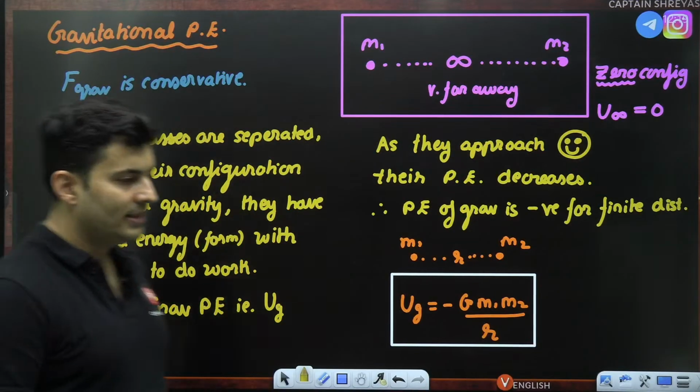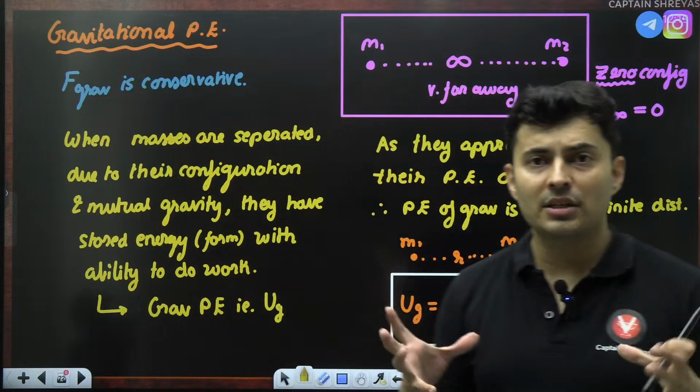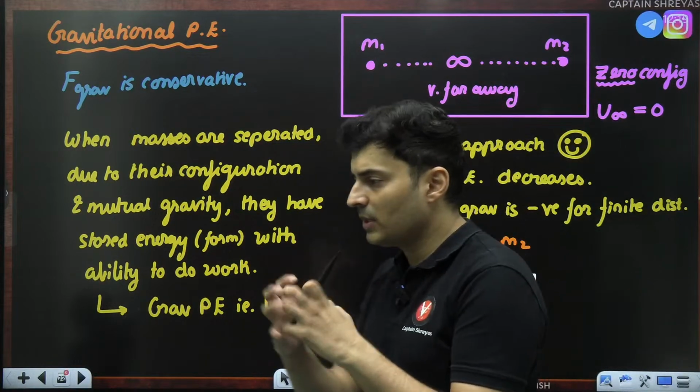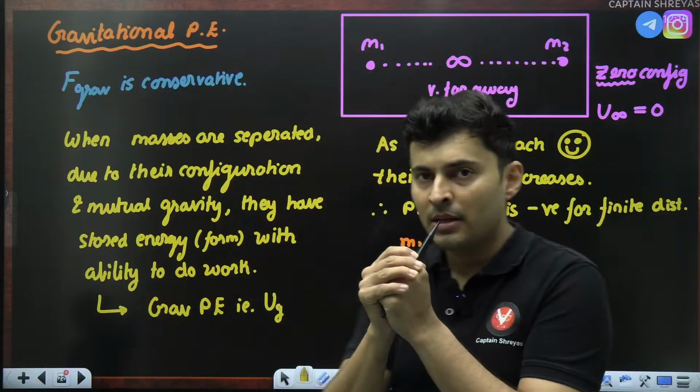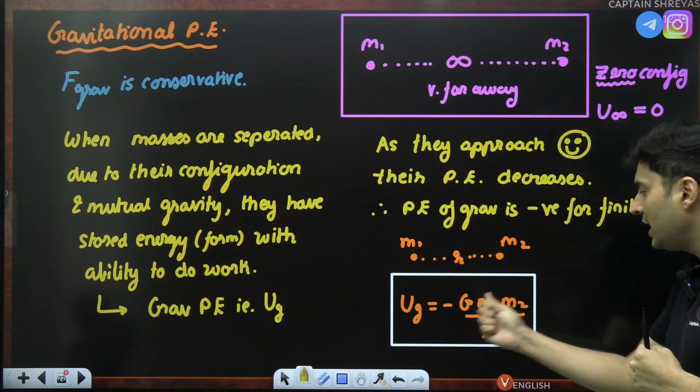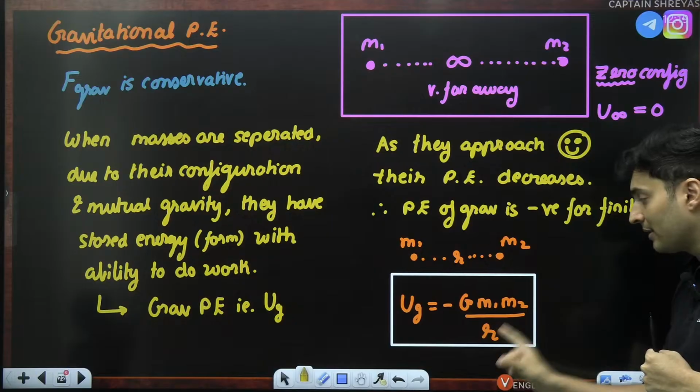So let's go through all the slides once more. Gravitational energy, which is a stored form of energy because of the gravitational force, is negative G m1 m2 by r, not r square.